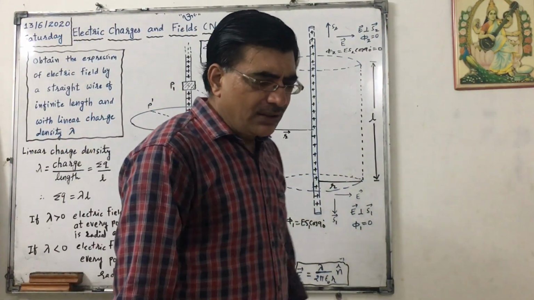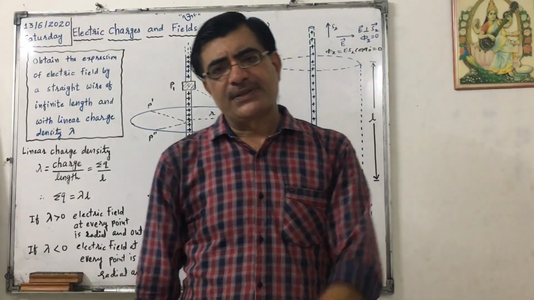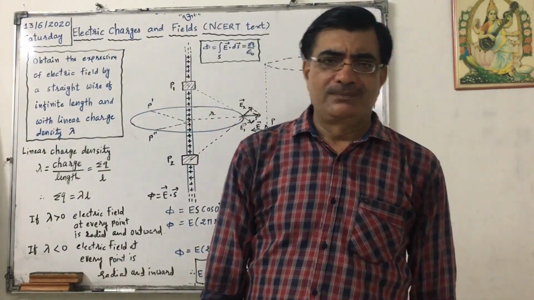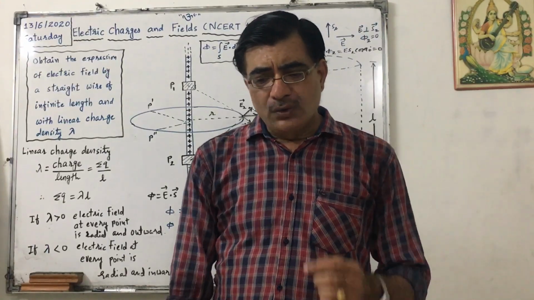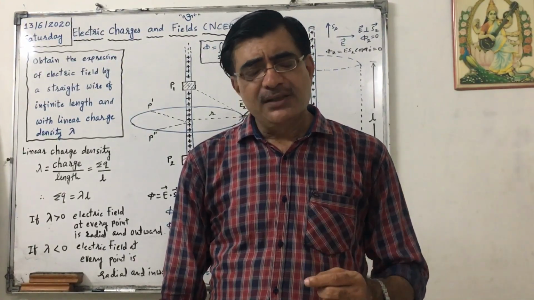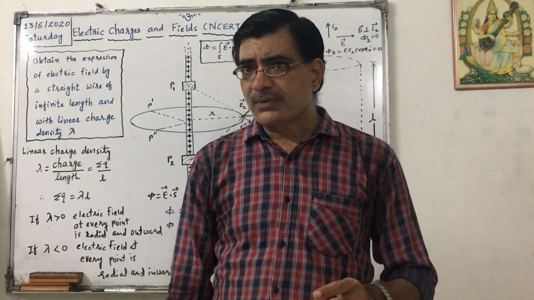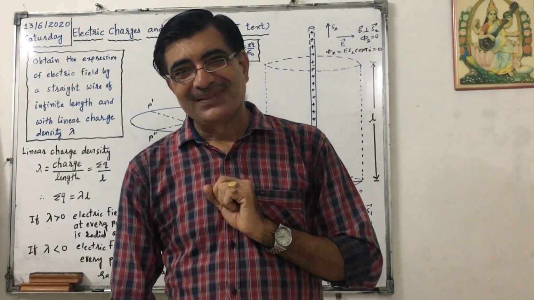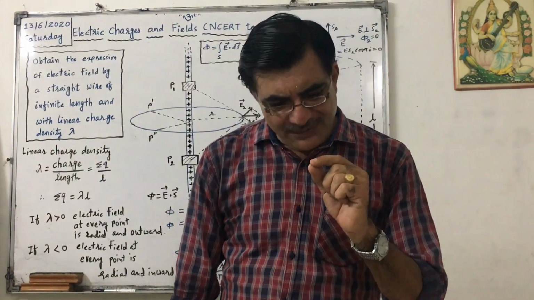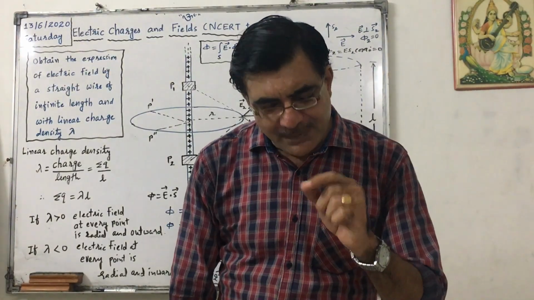Now there are 4 main applications of Gauss's law that we have to study. We can obtain the electric field produced by a point charge using Coulomb's law.